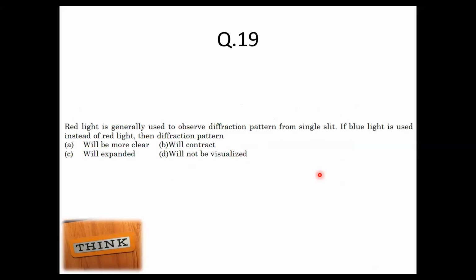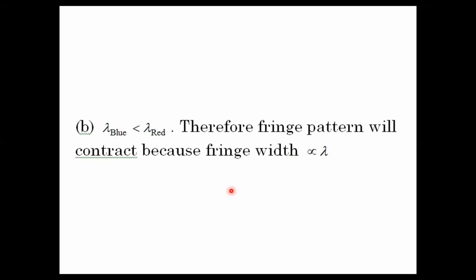Question number 19. Red light is generally used to observe the diffraction pattern from a single slit. If blue light is used instead of red light, then the diffraction pattern will be... It will be option B because it will contract, right? VIBGYOR, that's what you have to remember. The lambda of blue is less than the lambda of red. Therefore, the fringe pattern will contract. Moving on to the next question.